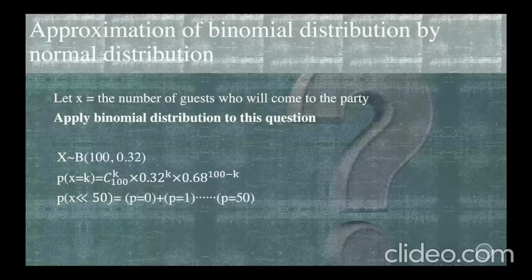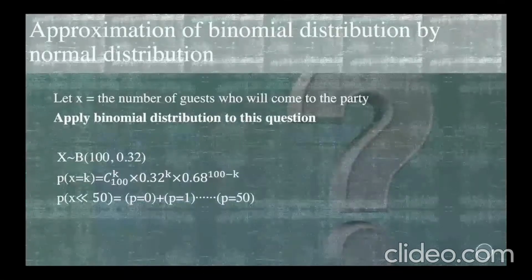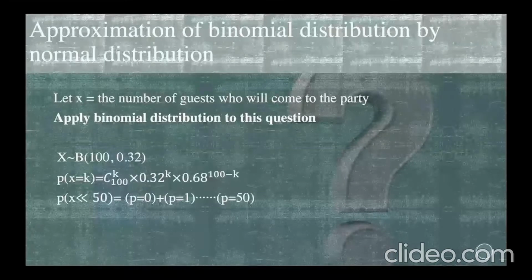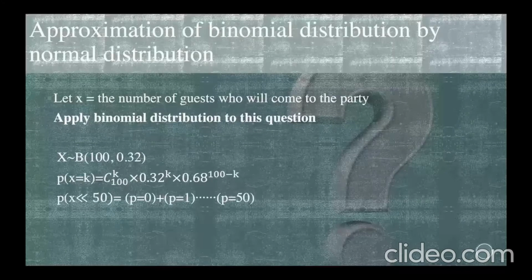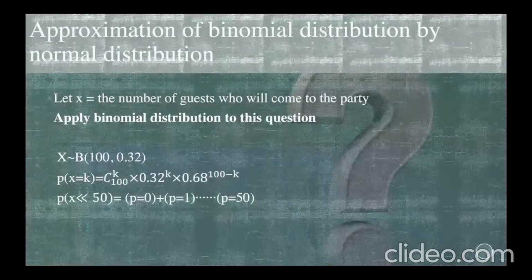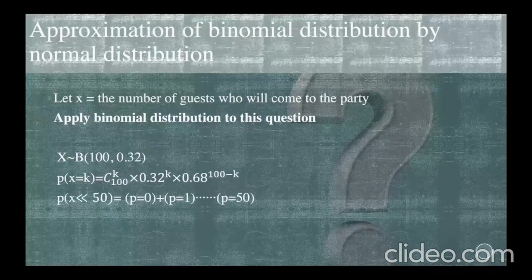Then we have to calculate the probability that X is less than or equal to 50, which equals P(X=0) plus P(X=1) and so on until P(X=50). In fact, we have too many terms to calculate, so it's very hard to calculate them one by one. We can choose an easier and faster way, which is to approximate the binomial distribution by the normal distribution.